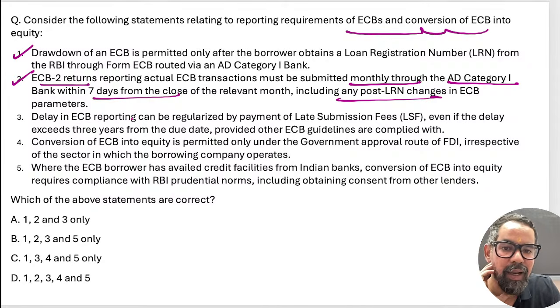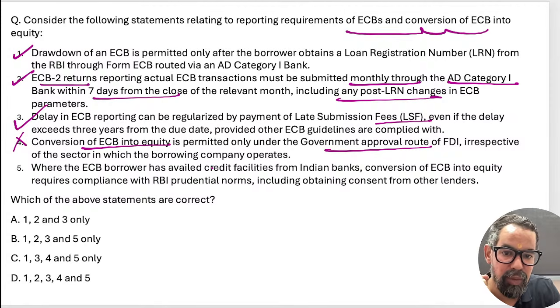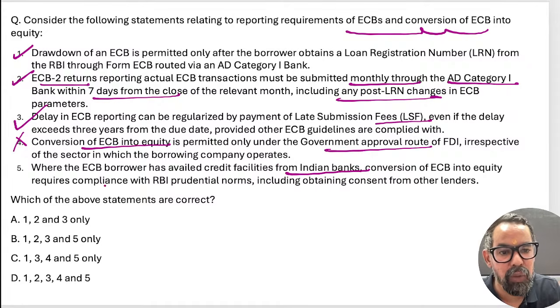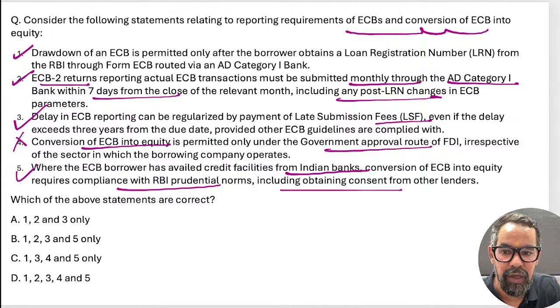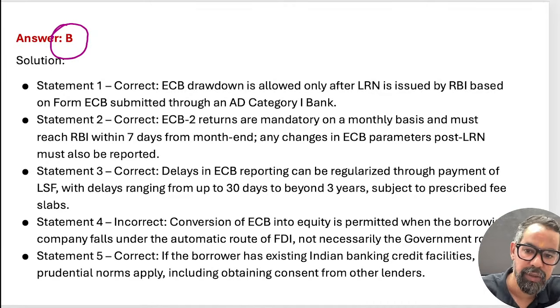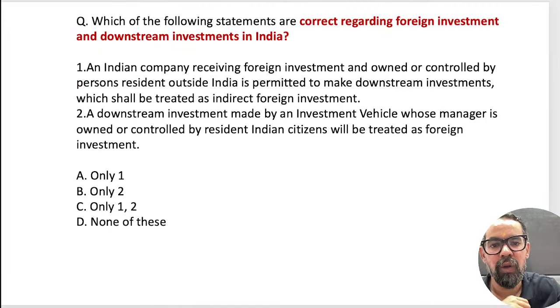Third statement, delay in ECB reporting attracts a late submission fee of 10,000 to 1 lakh, and it can be beyond 3 years also. Conversion of ECB into equity is permitted only under government approvals, not automatic. The next one: the ECB borrower has availed the credit facility from an Indian bank. Conversion of ECB into equity requires compliance with the RBI prudential norms, including obtaining consent from the lenders. That is also true. So 1, 2, 3, 5 means option B will be the right answer, not D.